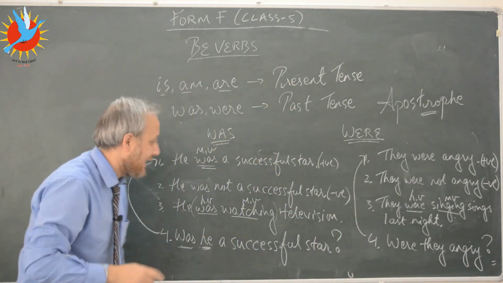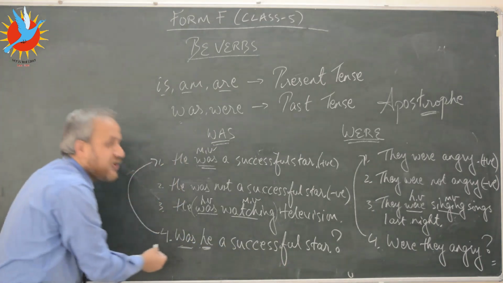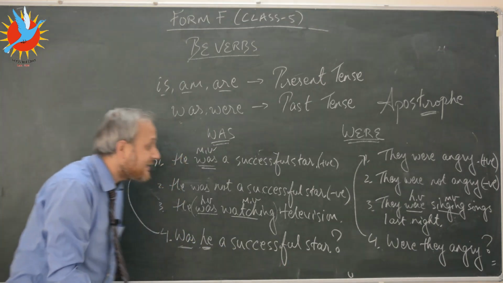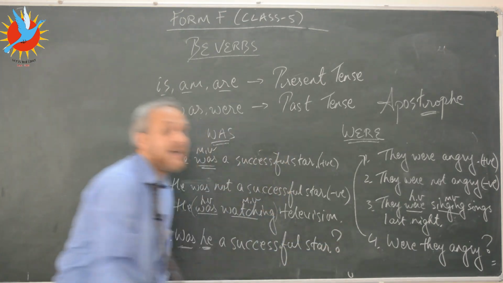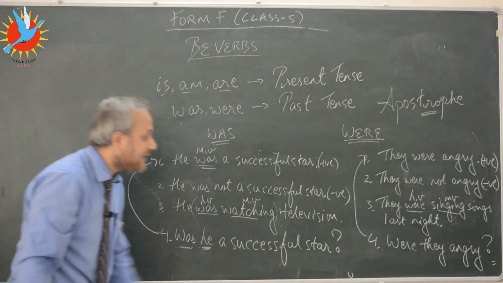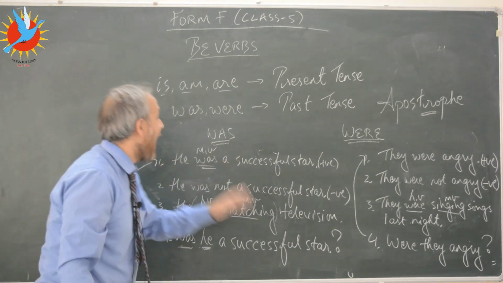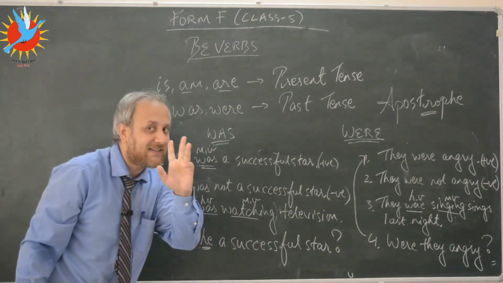So, was he a successful star? Because this is a question sentence, you've got to place the correct punctuation mark, and the correct punctuation mark, kids, is the question mark. So do remember that.